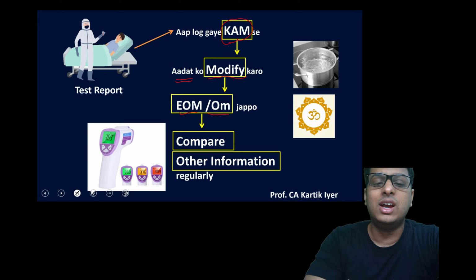Now the areas that are not there for CA Inter, I'll tell you, but all the areas are definitely there for CA Final. So I'll tell you about that too. Sorry. Now what all have we done? Let's revise from the beginning. First, objectives.